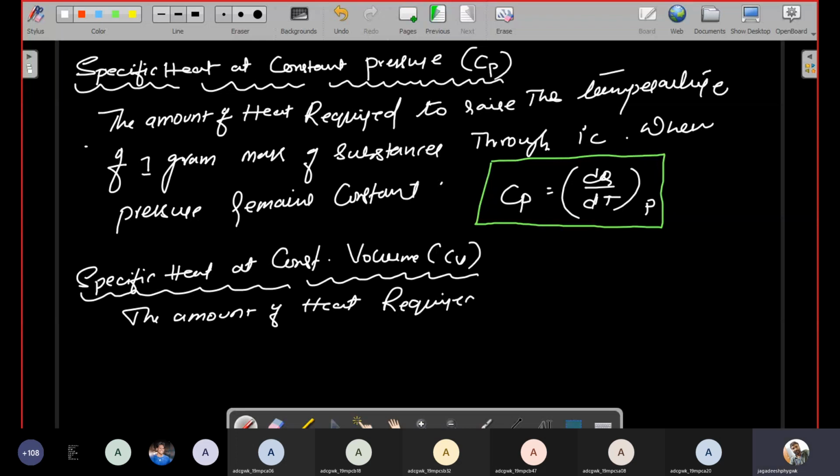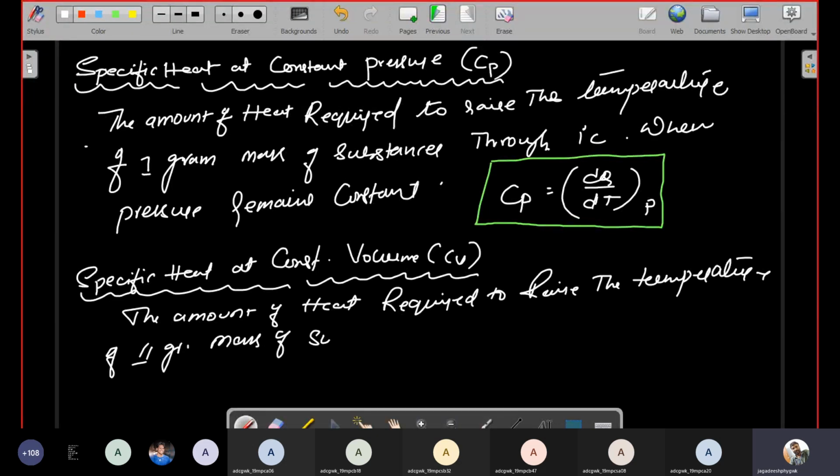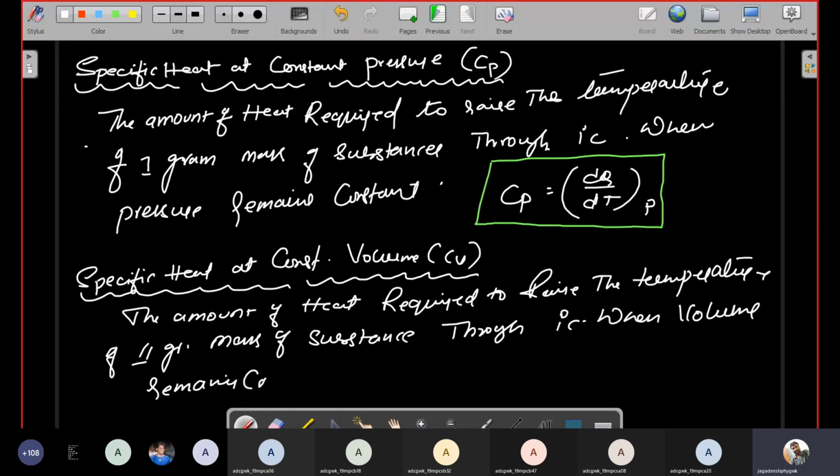The amount of heat required to rise the temperature of 1 gram mass of substances through 1 degree Celsius when volume remains constant. Okay, so same equation, Cv is equal to dq by dt at constant volume.